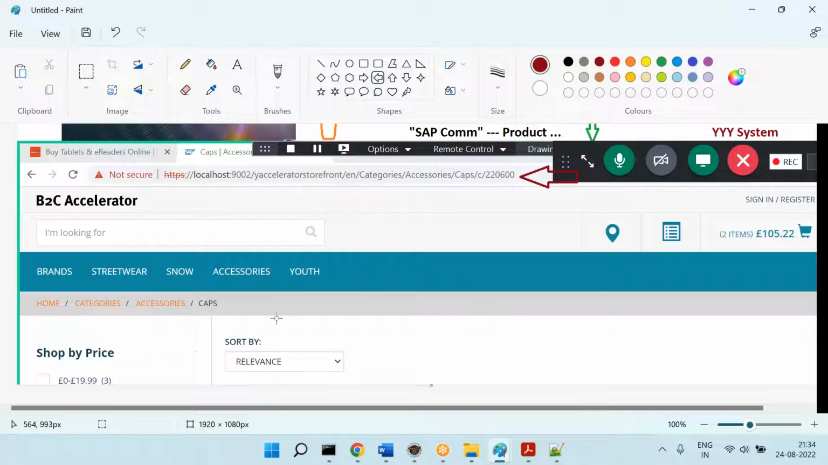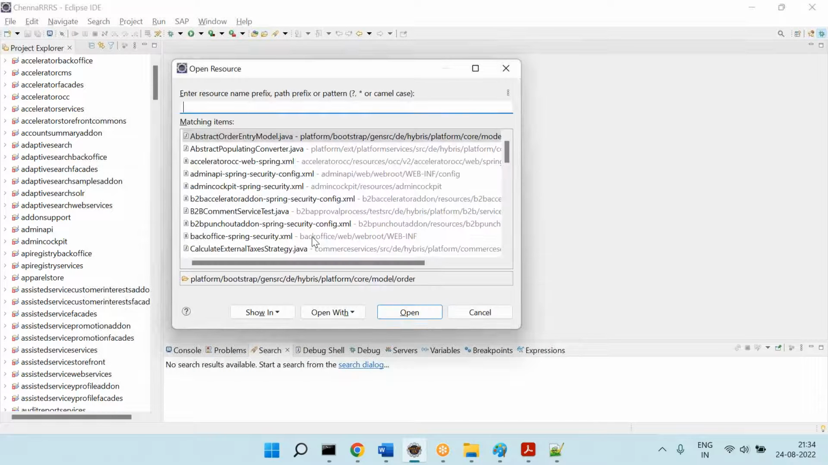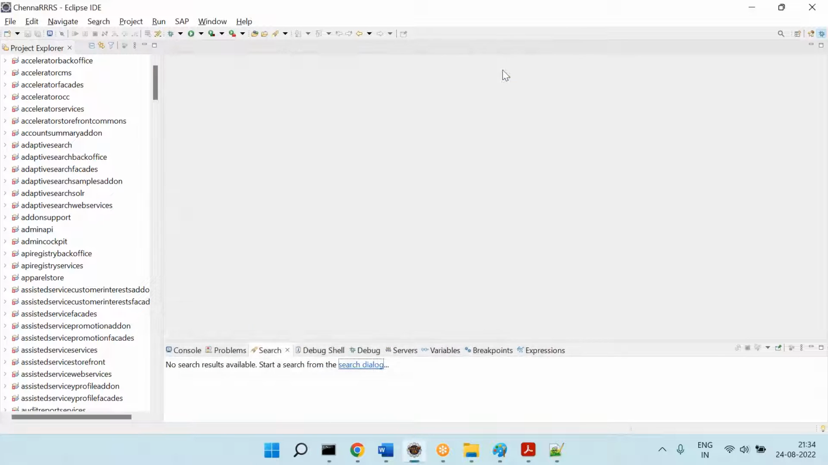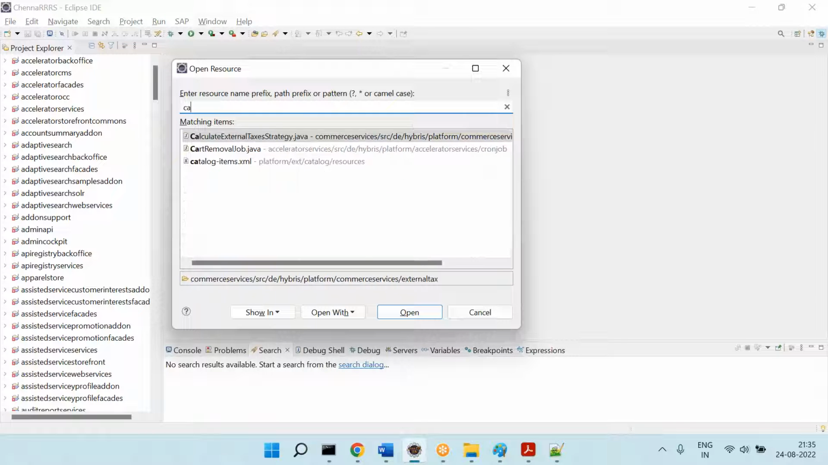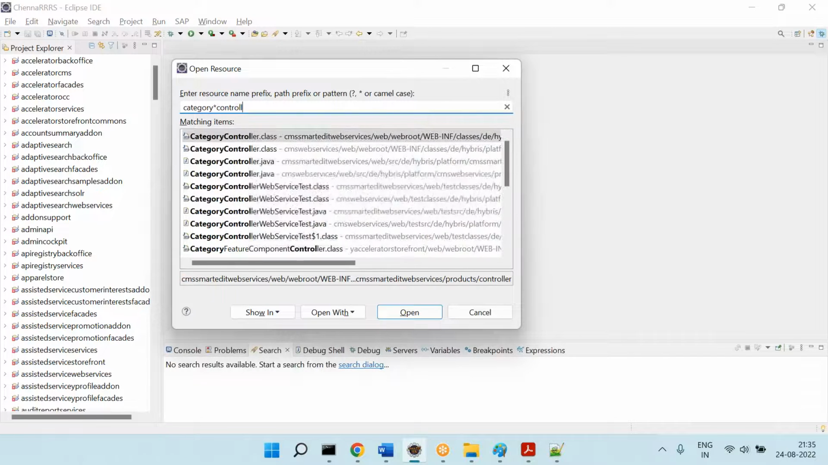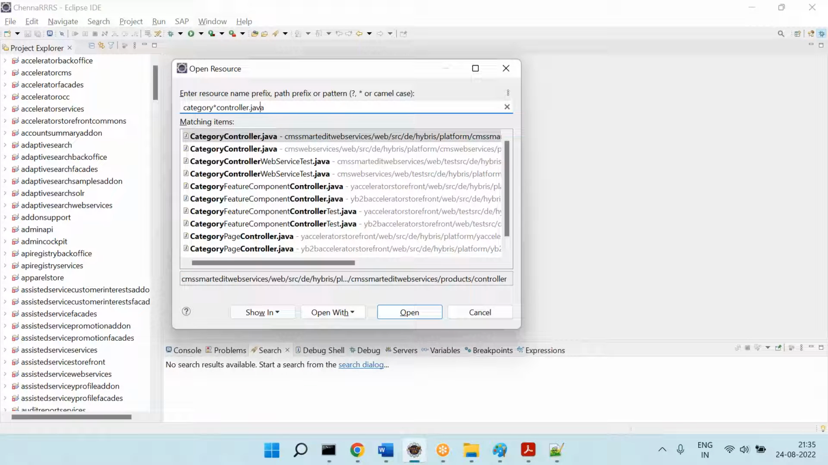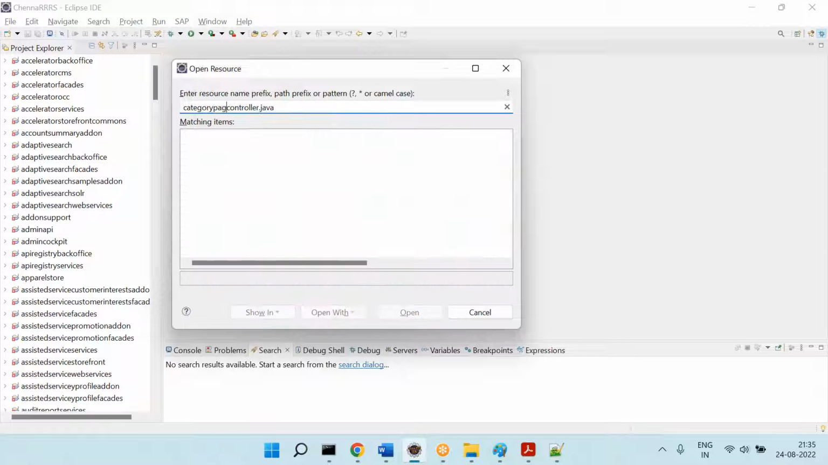I told you the name of this one. The name is Category. So therefore, Control-Shift-R. How to find the file? I told you yesterday how to import the code. Now you want to find the file. You need to press Control-Shift-R, all three at once. Then you can say category star controller.java, or if you want, just put the category page controller.